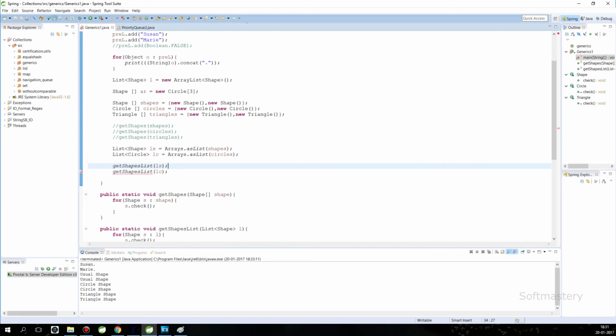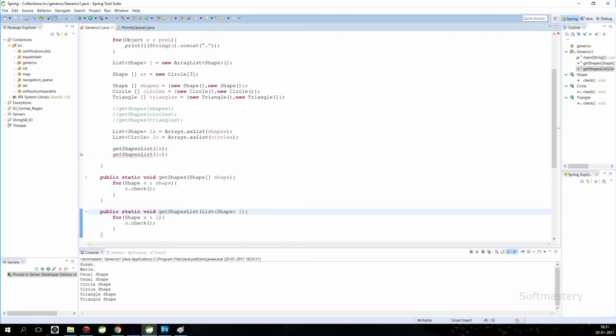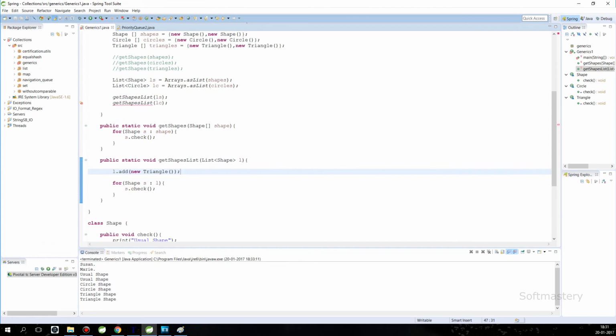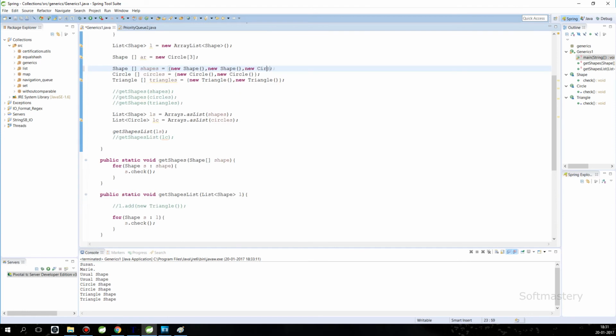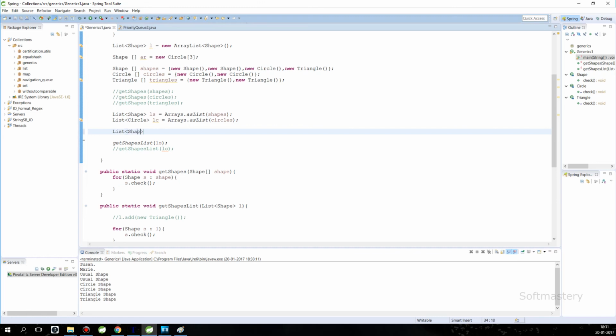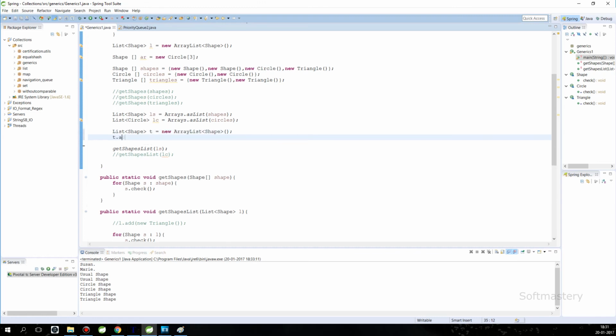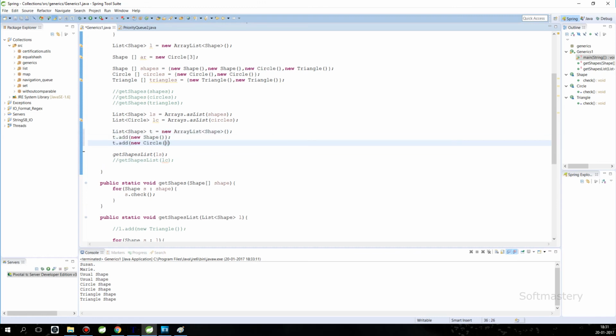So polymorphism works with arrays, but it didn't work for lists. And there are design reasons for this. Imagine if we could put a subtype list circle, and inside this method we add a triangle. We could be putting a triangle object in a circle list, and this could not be a very good design. Notice though how we could put subtypes into the shapes array. And how we can put subtypes into the shape list, we don't have issues about that.